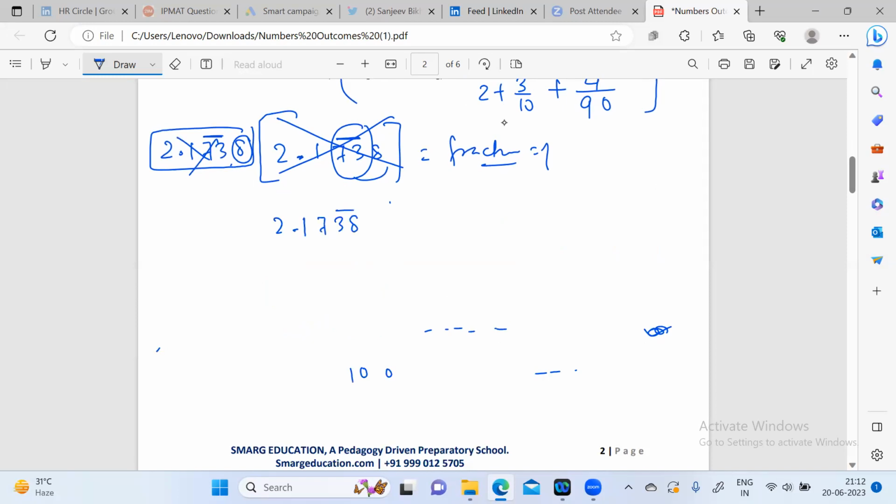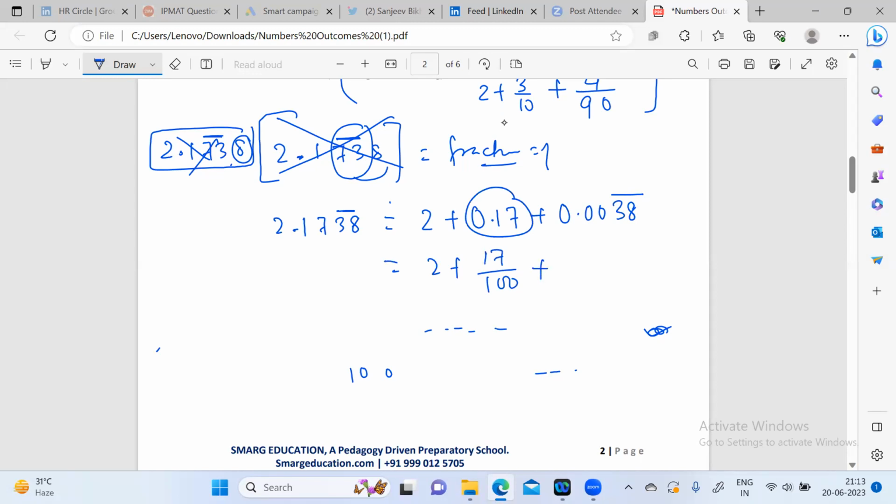2.1738 and we have the bar on 38. So how will we write that? We will break it as 2 plus 0.17 plus 0.0038 with a bar on it. Then 2 plus 17 by 100. We all know how to convert this into a fraction.